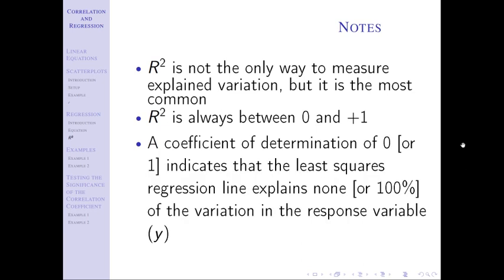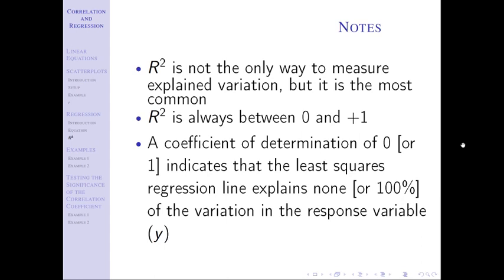And the last note is that a coefficient of determination of 0 or 1 indicates that the least squares regression line explains none or all of the variation in the response variable. So if r squared is 0, it means that you have explained nothing. It might be my example of why people are the height they are, how much sun they got as a kid. It explains nothing. We could build a model and our r squared would be 0. You'd say you got all this data and you explained nothing. You go the other direction and an r squared of 1 indicates that we've captured everything. I could tell you exactly why the response variable is what it is, and it's because of what we've captured in our model and the data we've captured.